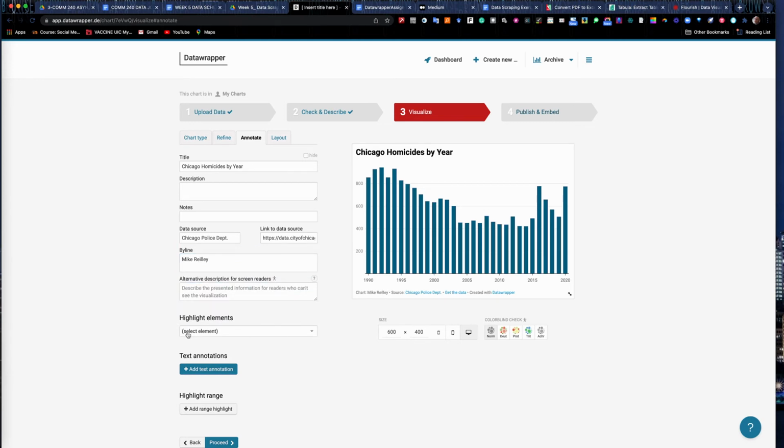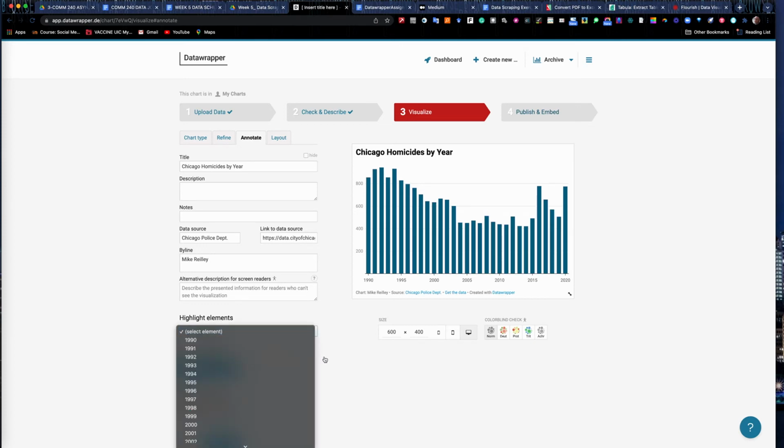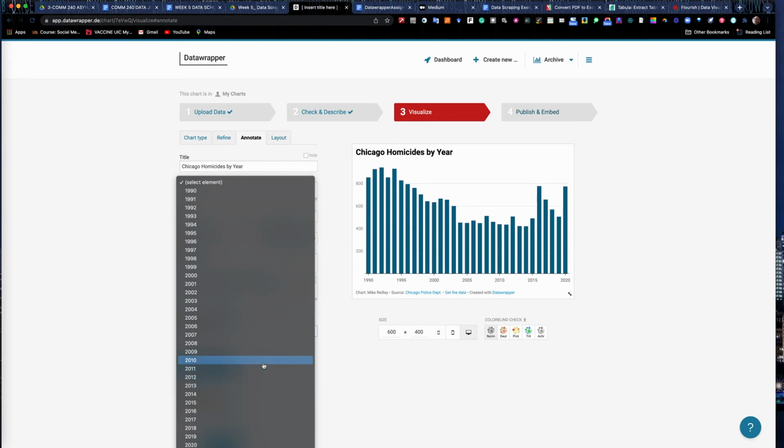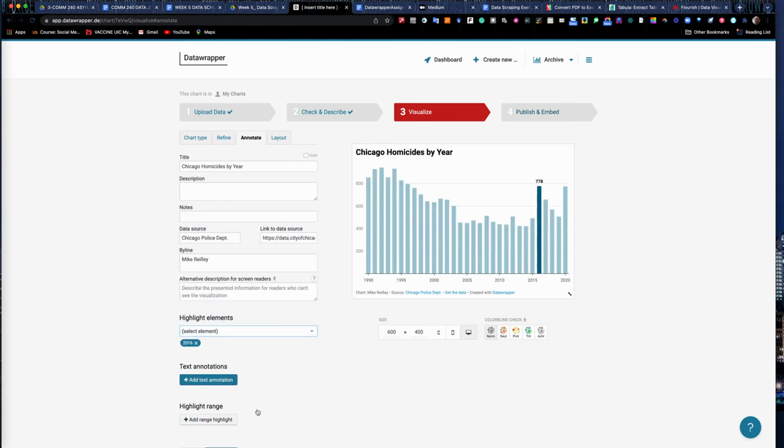If I wanted to highlight a certain year, I could do that. You don't necessarily have to, but I can go through here and select a certain year maybe that I want to highlight. One of the good ones to highlight might be 2016. Okay, and in our description up here, we can always add why that year is highlighted. Chicago's homicide decreased steadily from, I want to say it's 1994.